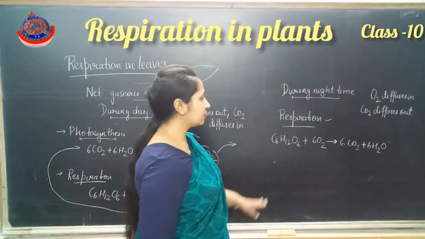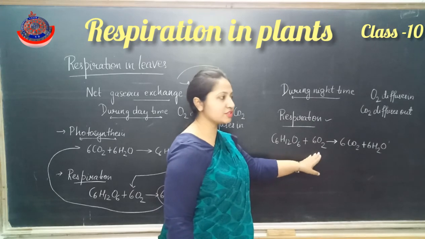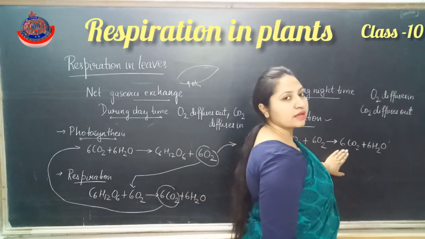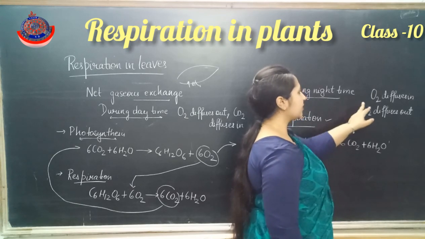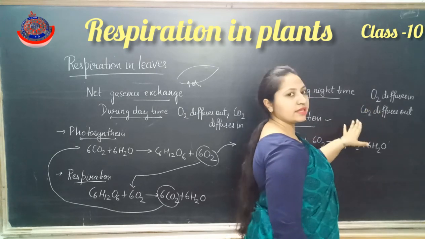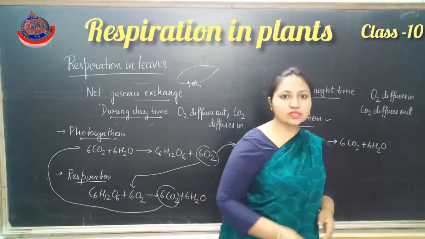It means the plants also take oxygen and produce carbon dioxide. So what is the net gaseous exchange during the night time? Oxygen diffuses in and CO2 diffuses out.